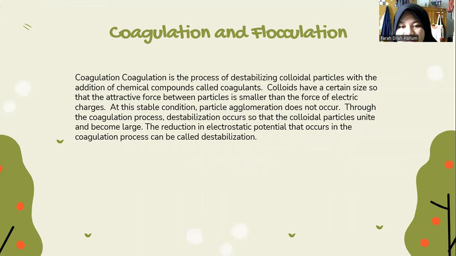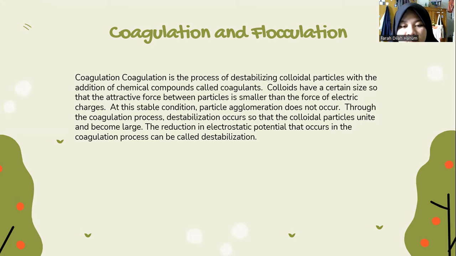Coagulation is the process of destabilizing colloidal particles with the addition of a chemical compound called a coagulant. Colloids have a certain size so that the attractive force between particles is smaller than the force of electric charge.